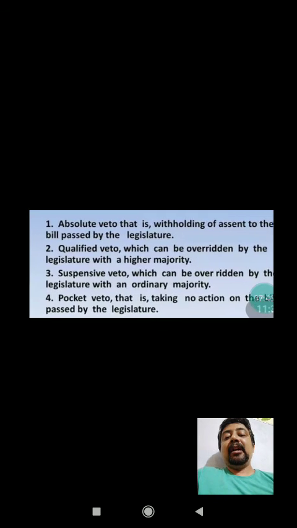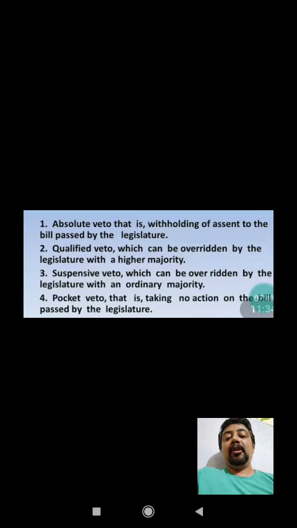Now, what is the qualified veto? Next point is qualified veto, which can be overridden by the legislature with a higher majority. Here it is written that even if the President can impose restriction, if the Parliament wishes to continue the bill, the Parliament can again reconsider it, and it will be considered passed by the Parliament, and the President will have to sign it even after he has imposed restriction. Now third is suspensive veto. Here it is written that this suspensive veto can be suspended with a majority of the Parliament.